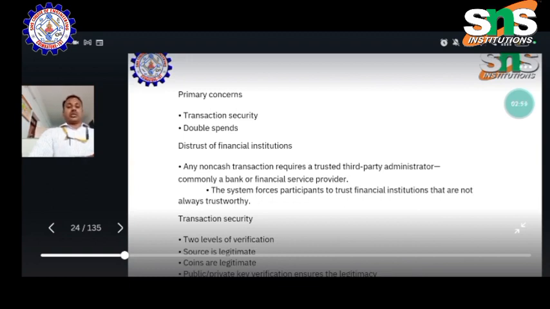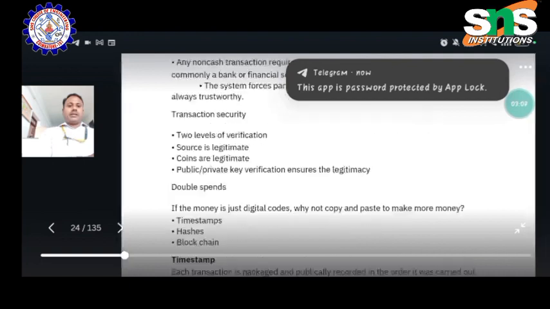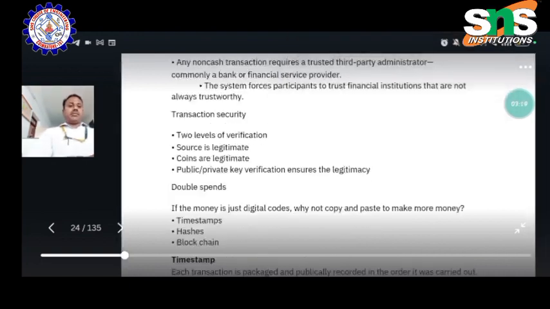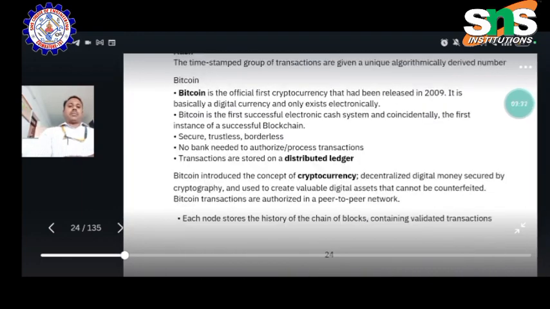That is called the hybrid blockchain model. In transaction security, there are two levels of verification: the source is legitimate, and the coins are legitimate. Apart from that, public and private key verification ensures legitimacy. Double spends: if your money is just digital code, why not copy and paste to make more money? Timestamps and hashes: we are creating different blockchains, different hashes, different timestamps. So in these three, one by one we can see what a timestamp is.